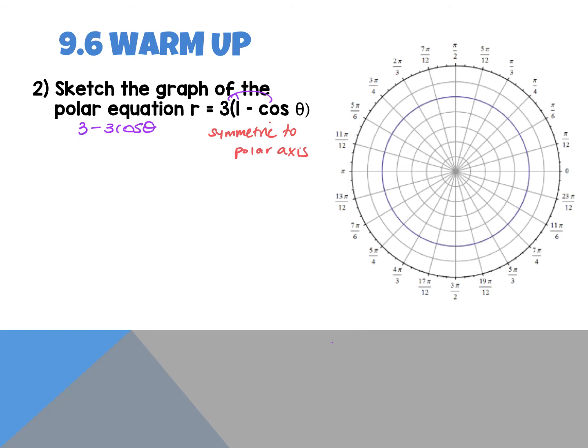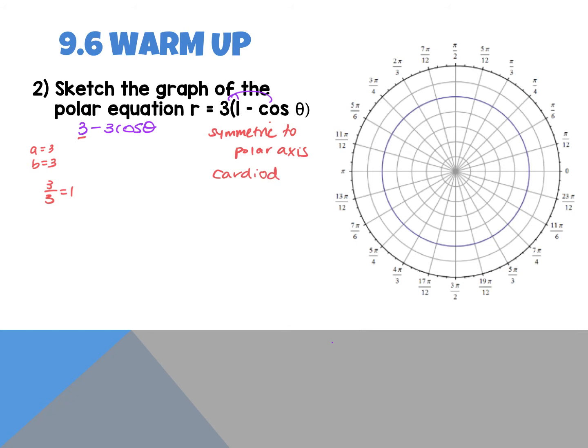So now I look at my A and B. Remember, you don't use the sign. So A is 3 and B is 3. What happens when A over B is 1? It's classified as a what? A cardioid, or heart-shaped, right? I don't even know if I spelled that right, but you know what it's supposed to be.